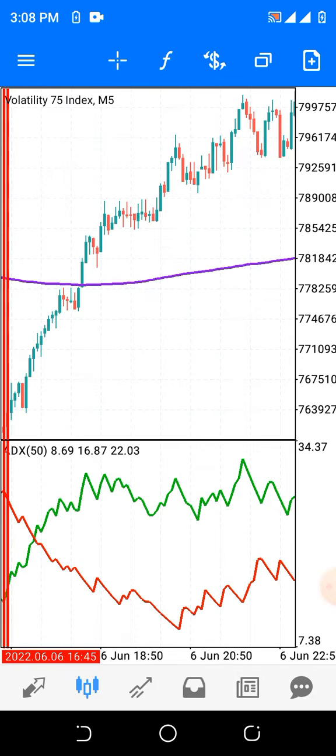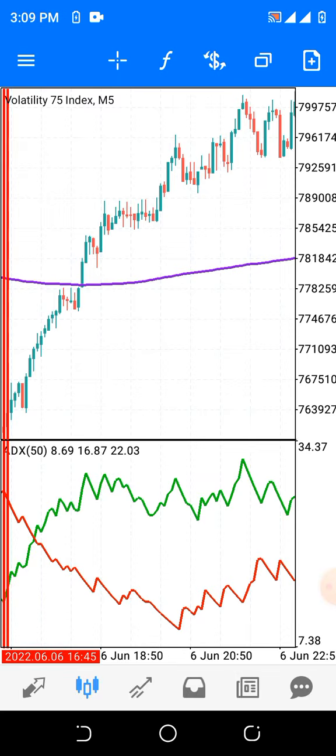If the candlesticks are above the moving average, look for where the ADS crosses, that is where the green line of the ADS is above, and initiate your trading immediately. Do you understand?